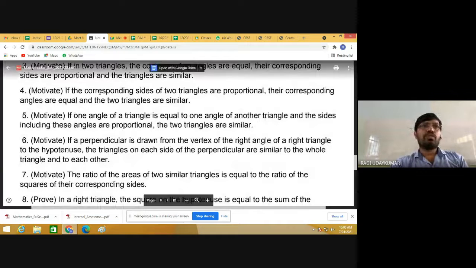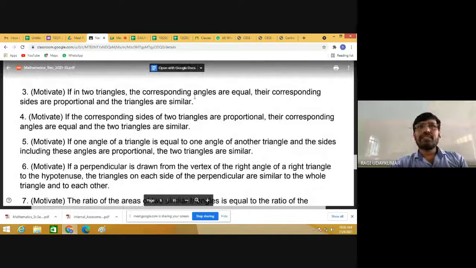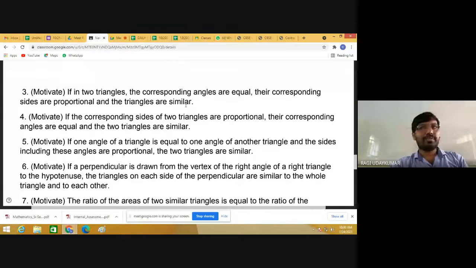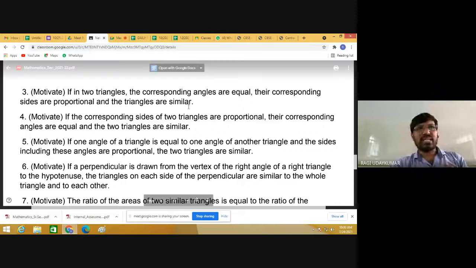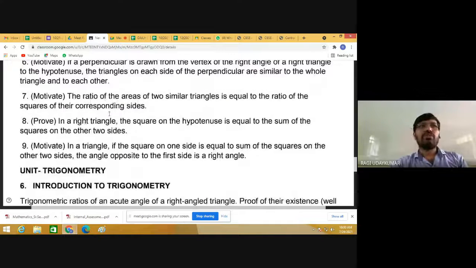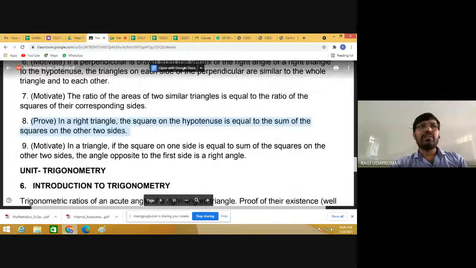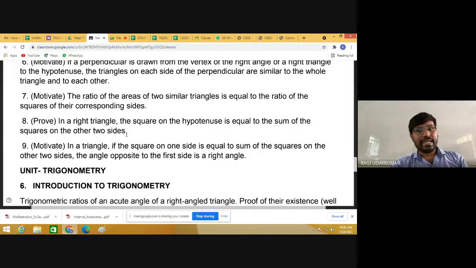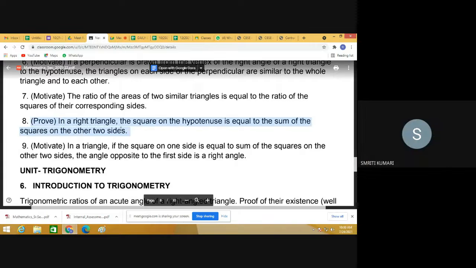The third one is motivate. If in two triangles the corresponding angles are equal, then the corresponding sides are proportional and the triangles are similar. Motivate means proofs are not required here. Proofs are not going to be asked here. There will be some theorems where you only motivate whenever they are given to you. A proof is given for the next part. In a right angle triangle, the square of the hypotenuse is equal to the sum of the squares of the other two sides, which is called, can anyone say what it is called? The Pythagoras theorem.